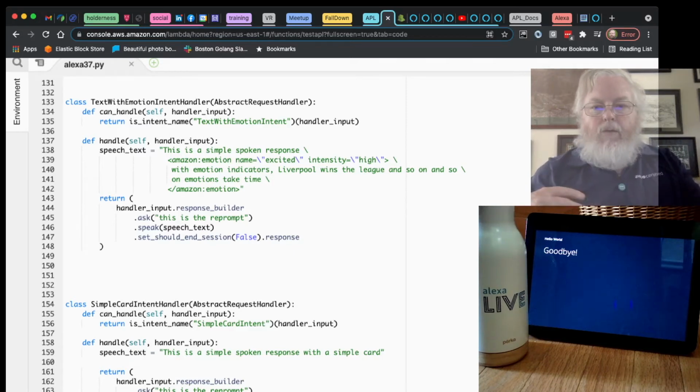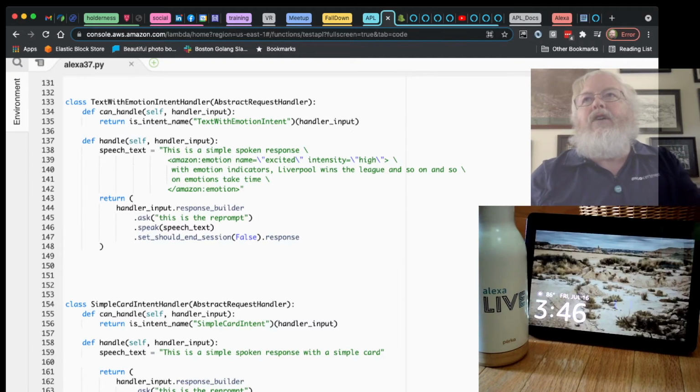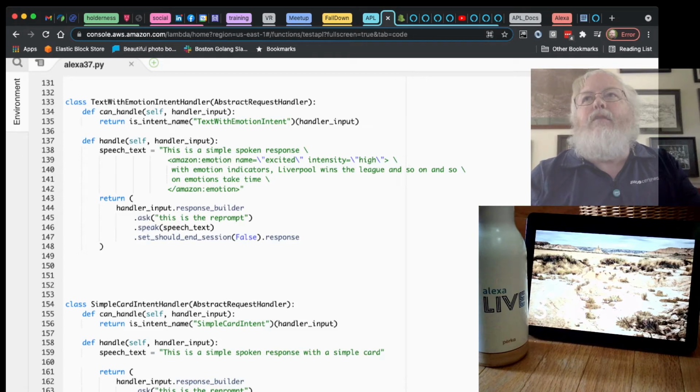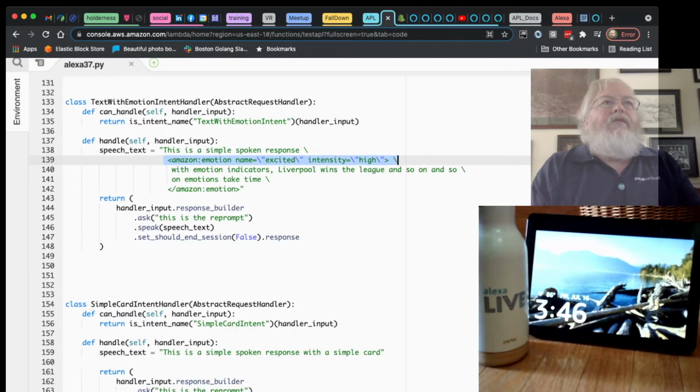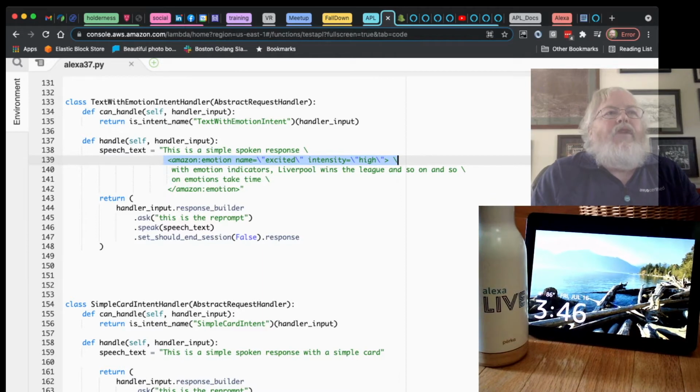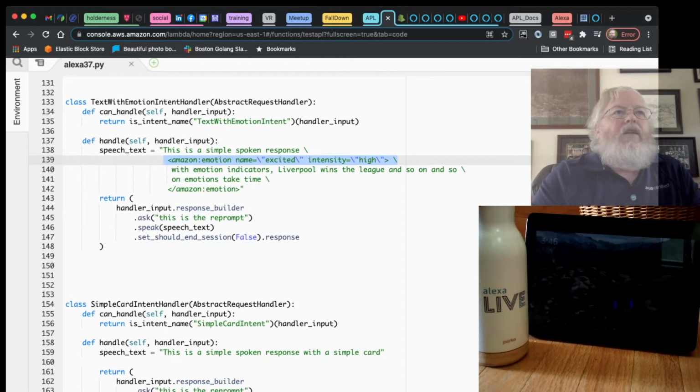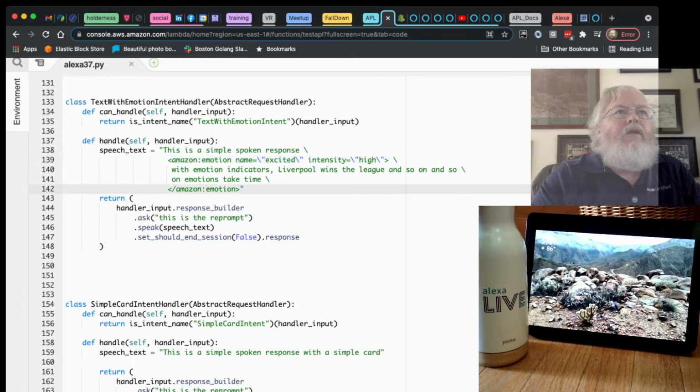Now, the actual string that we send to Amanda is called Speech Synthesis Markup Language, SSML. And you can add these special things to SSML to tell it to do different things. So in this case, we have a special tag made by Amazon that lets us say, Amanda, speak this in an excited tone. And then we tell it, okay, we're all done with emotions.